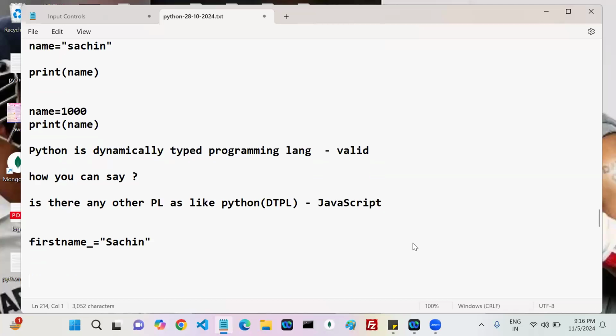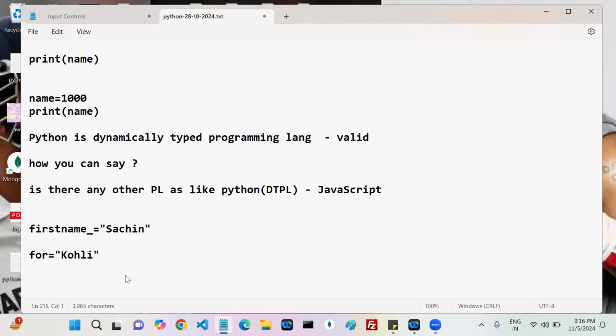Valid or invalid? Invalid. What kind of error can we get? Keywords are not allowed. Syntax error, you can get it, right? Syntax, okay. Syntax error you can get.